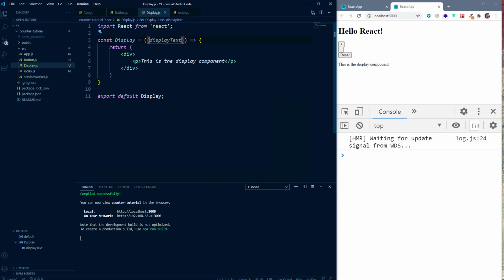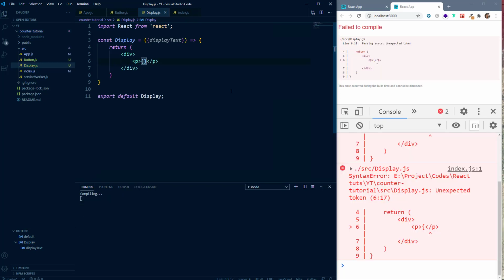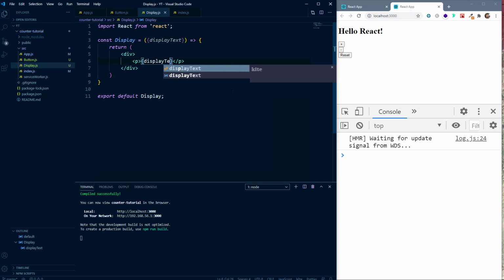And now this display text can be displayed here inside of the p element. So we can say display text like this, and you can see we have our working counter application. Whenever we click on the plus button, the value of the counter is increasing. Whenever we click on the minus button, the value of the counter is decreasing, and if you click on the reset button, the value of the counter is now 0.